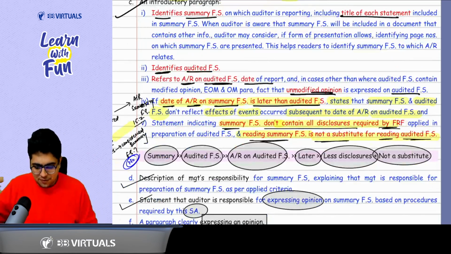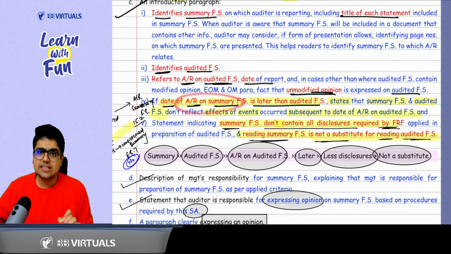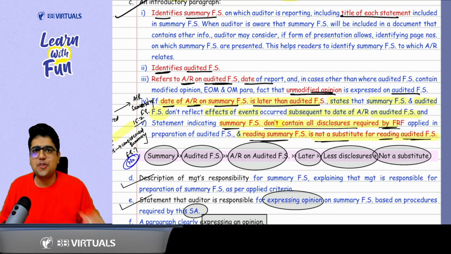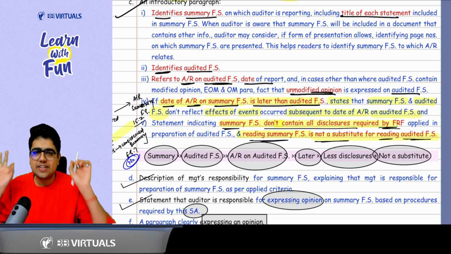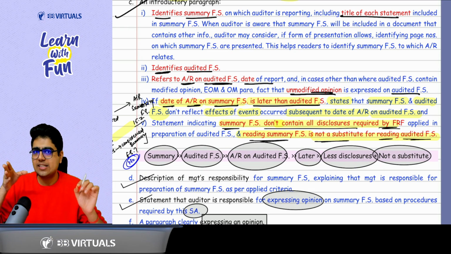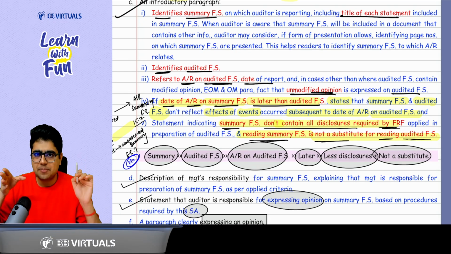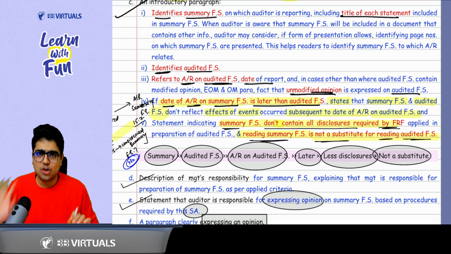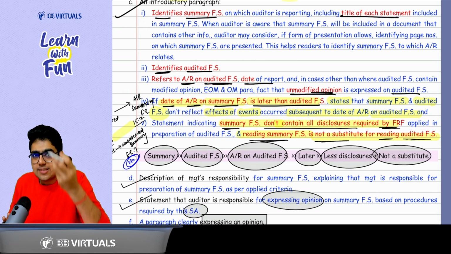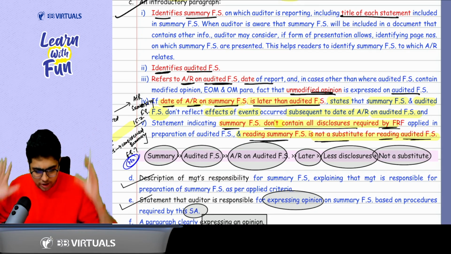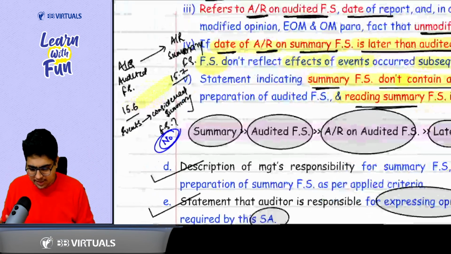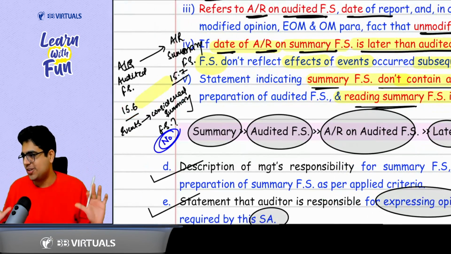Got it, sir. If the date of audit report on summary financial statement is after the date of audit report on audited financial statement, then you will mention whatever were the events between the audited financial statement and the summary financial statements audit report. We have not considered those events. Those events have not been considered by us. Why? Because summary financial statements have been derived from audited financial statements only. Okay sir. Here we took this example of 15 June and 15th of July.